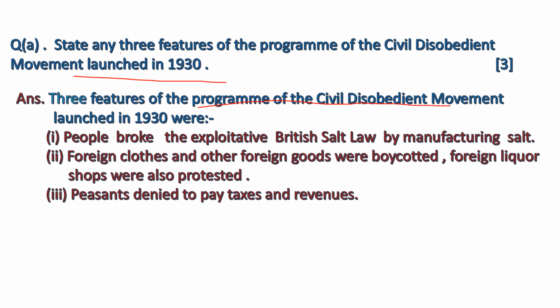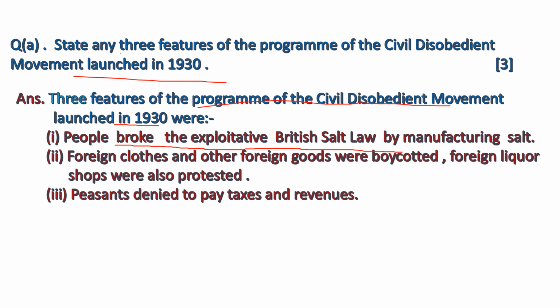Three features of the program of the civil disobedient movement launched in 1930 were: people broke the exploitative British salt law by manufacturing salt. Indian people had to pay taxes for salt during British time. Salt is one of the most essential food items. How exploitative it was.